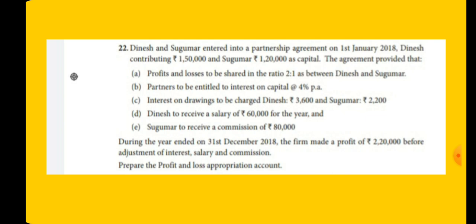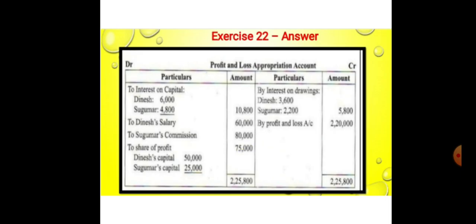Then Dinesh is to receive a salary of rupees 60,000 for the year and Sukumar is to receive a commission of rupees 80,000. During the year ended 31st December 2018, the firm made a profit of rupees 2,20,000 before adjustment of interest on capital, salary and commission. The question is: prepare the profit and loss appropriation account. Shall we go to the answer part here?